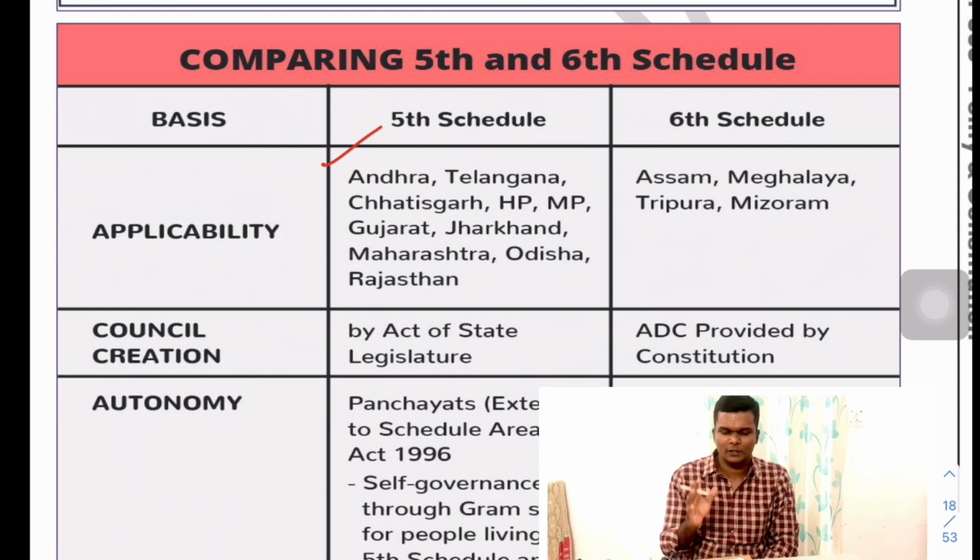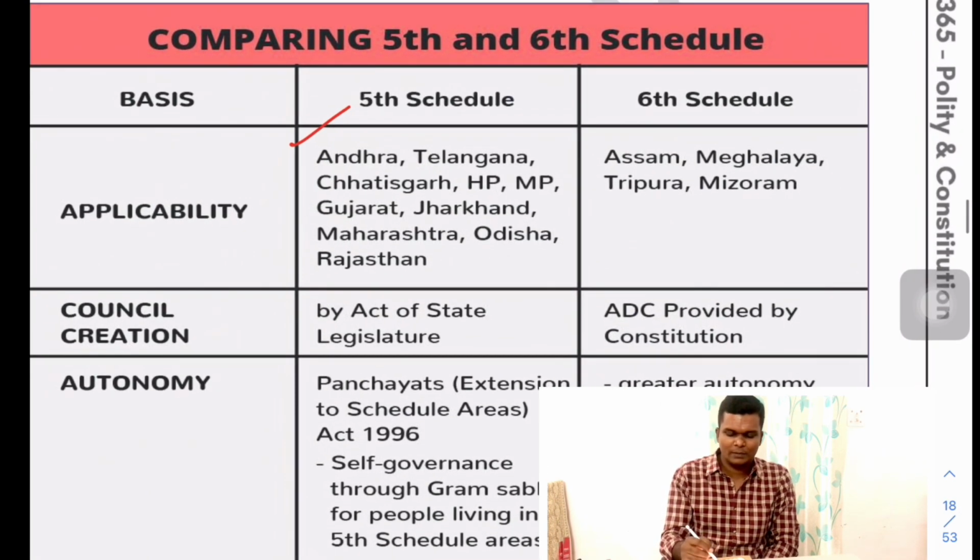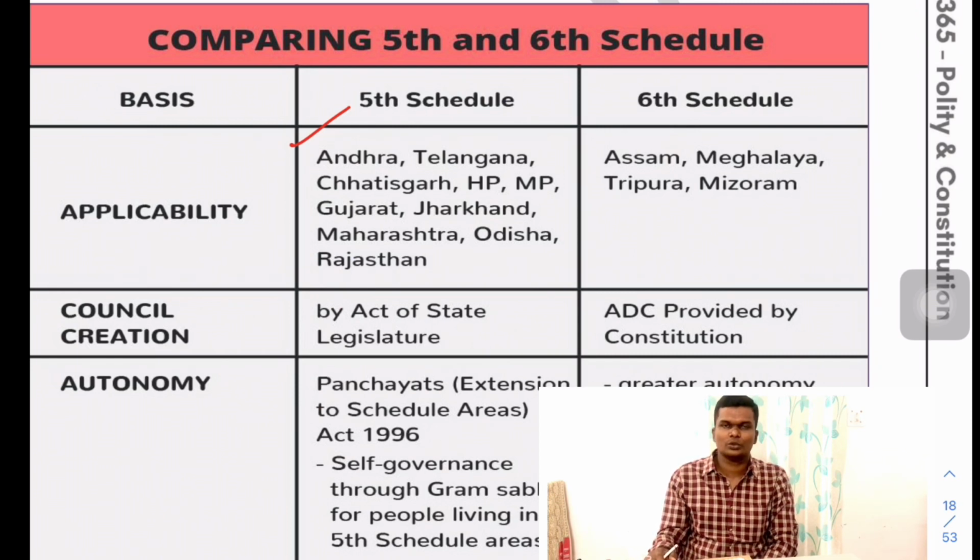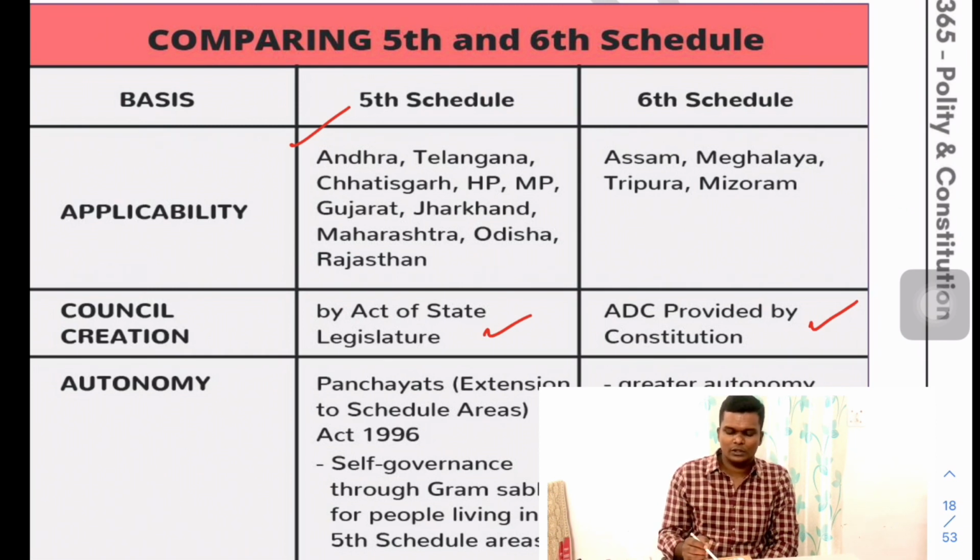Some differences between the 5th schedule and 6th schedule. The 5th schedule is applicable to these states, as you can see here: Andhra, Telangana, Chhattisgarh, Himachal Pradesh, Madhya Pradesh, Gujarat, Rajasthan, Maharashtra and Odisha. And the 6th schedule is applicable to Assam, Meghalaya, Tripura and Mizoram. The 5th schedule is created by an act of state legislature, whereas here the ADC is provided by the constitution itself. Autonomy under the 6th schedule is much greater compared to the 5th schedule, although PESA, Panchayat Extension to Scheduled Areas, is applicable and self-governance is supported in 5th schedule areas.